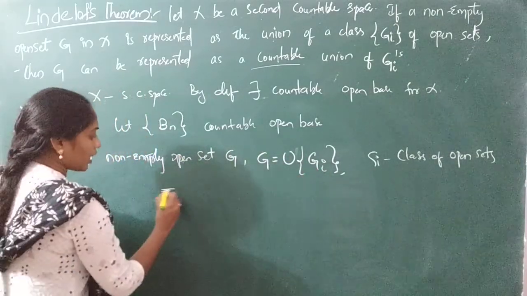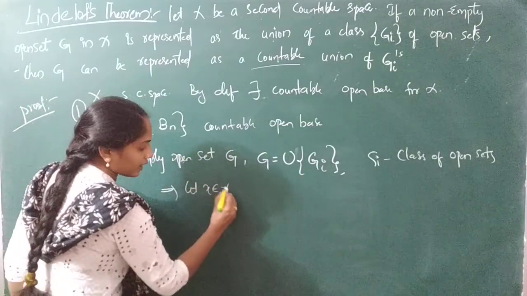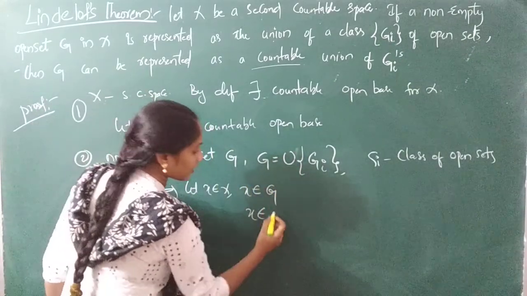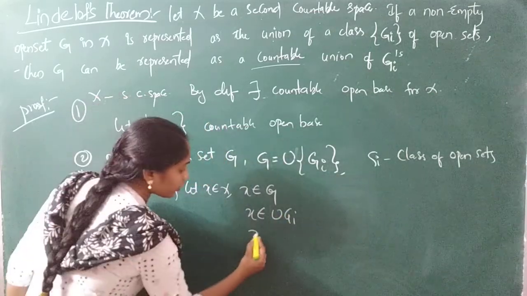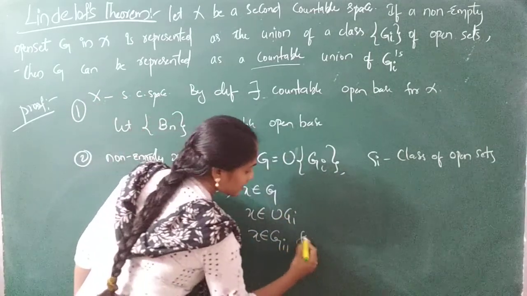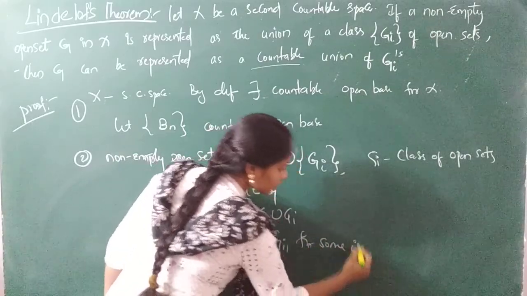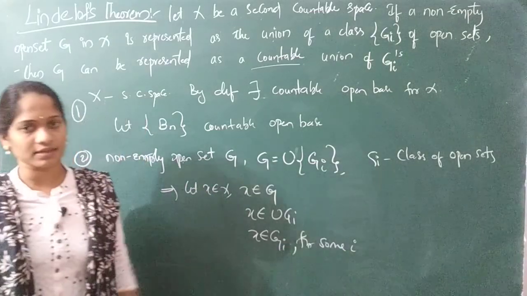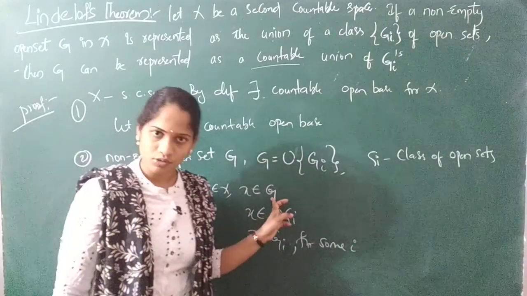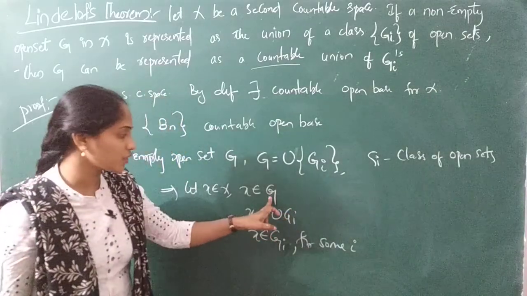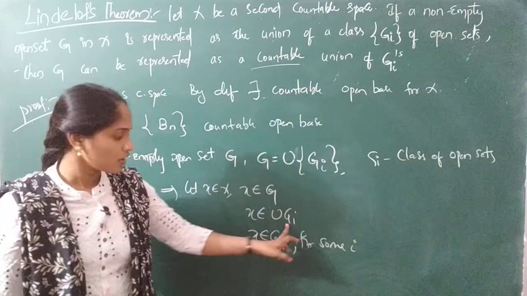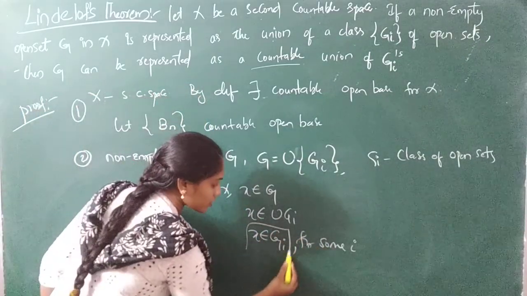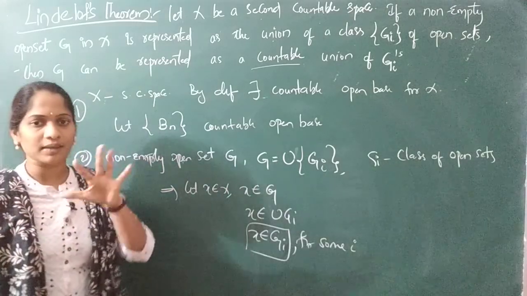Let us say I want to take a point in X. So obviously that point belongs to G. So what is G here? Union of Gi. If you take X belongs to Gi for some i, right? So I have taken a point in X, that is a second countable space. So that point belongs to G because it is an open set. G is the union of all Gi collections. So I have taken X belongs to only Gi, for some i. So now please keep the point here.